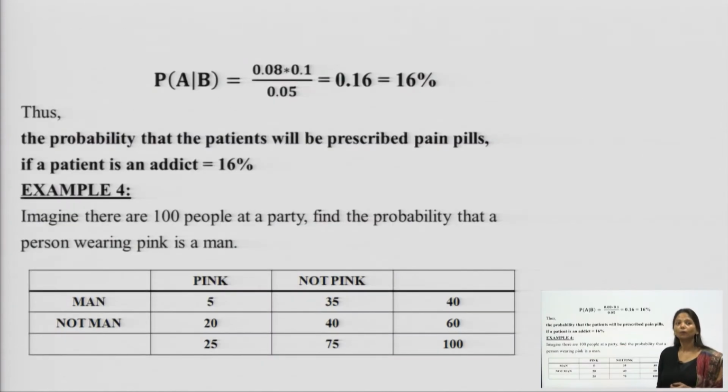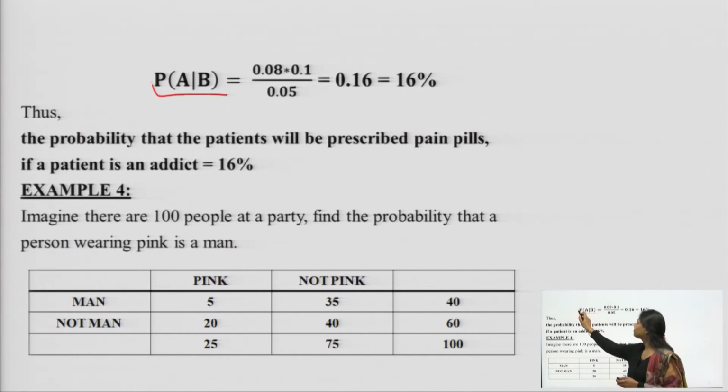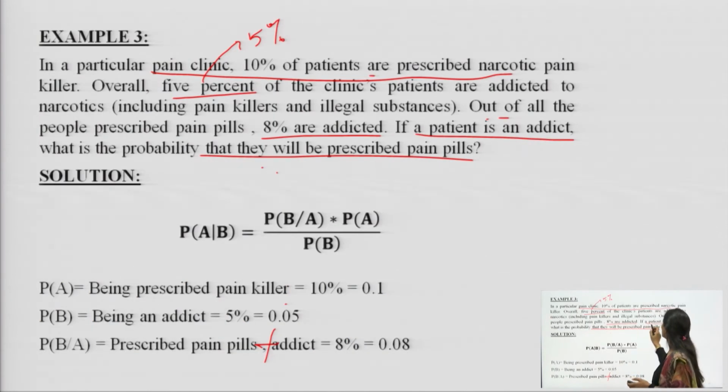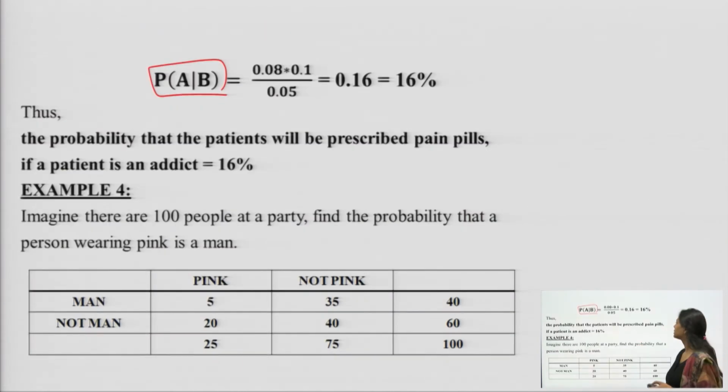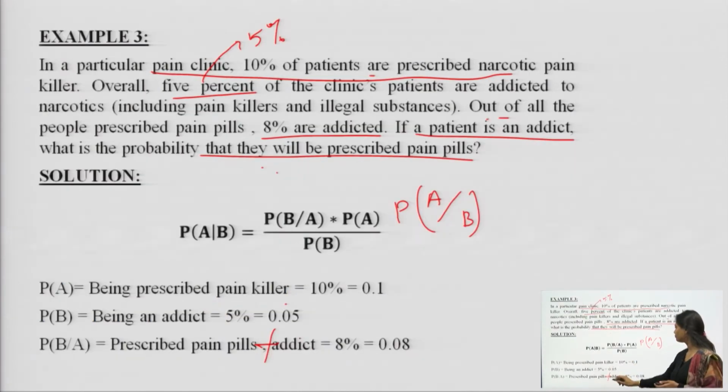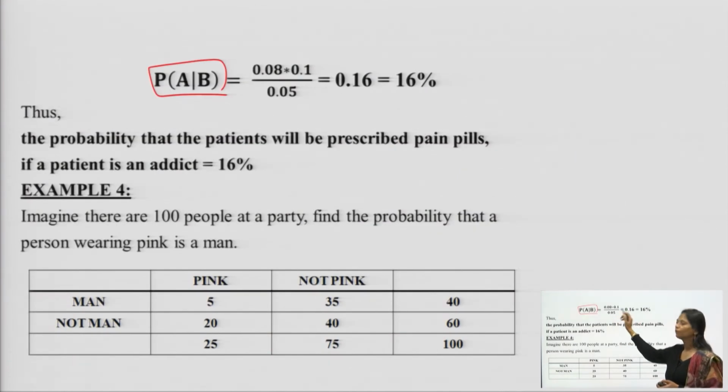Fine. Now, the probability which I am supposed to find out is, they are saying in the question, the patient is addicted, that means B. What is the probability that it is prescribed painkillers? That means I am supposed to find out the probability of A given B. Thus, I am supposed to do probability of B given A into probability of A, whole over probability of B. Just put the values into the formula and we have 16%.